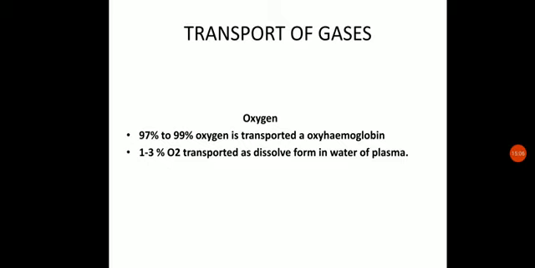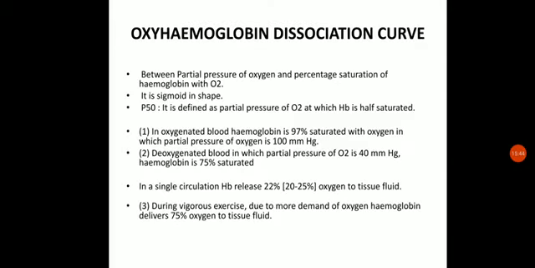Out of the total oxygen present in the body and transported throughout the body, 97 to 99% is transported in the form of oxyhemoglobin, while around 1 to 3% of total oxygen is transported in the dissolved form in water or plasma. Okay, so let us see how it is being formed.